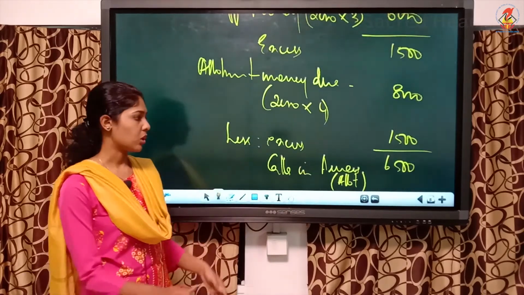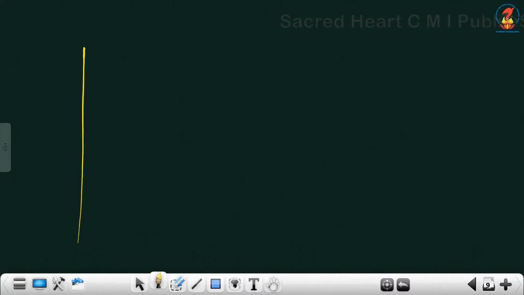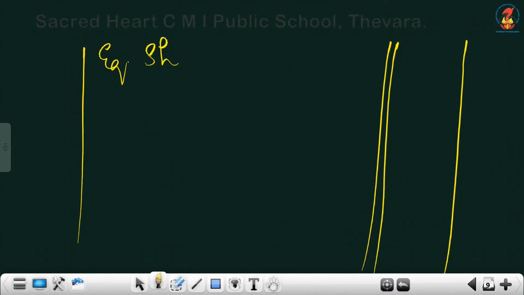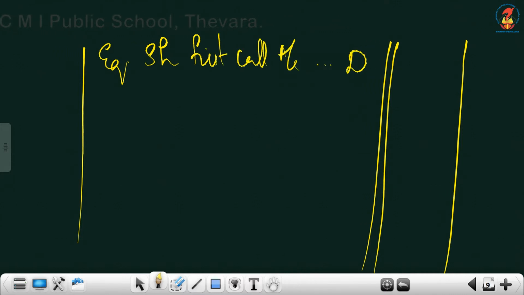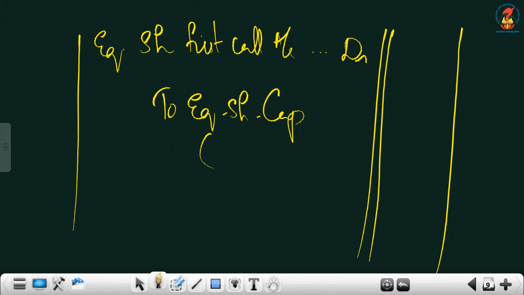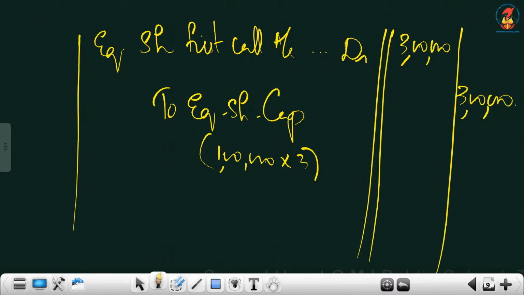I will write from first call. So first call due entry. It is equity share, no? Yes. So equity share first call account debtor to equity share capital. There is no premium with first call. Okay. So this is the entry, and calculation would be on 1 lakh shares, 1 lakh into 3 per share. So 3 lakhs.